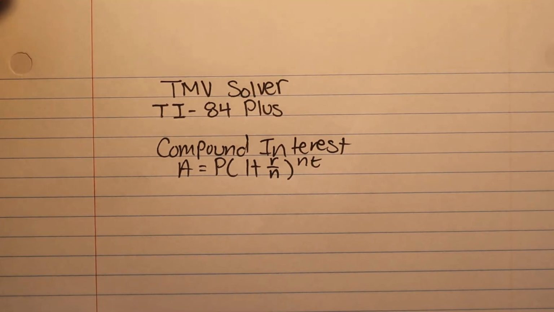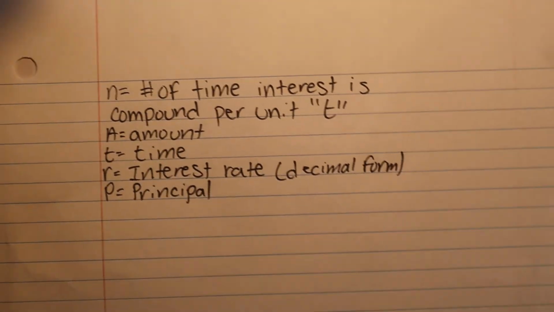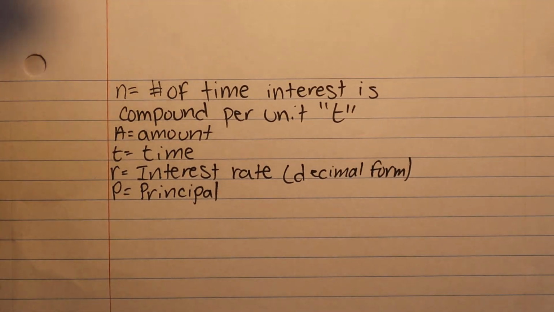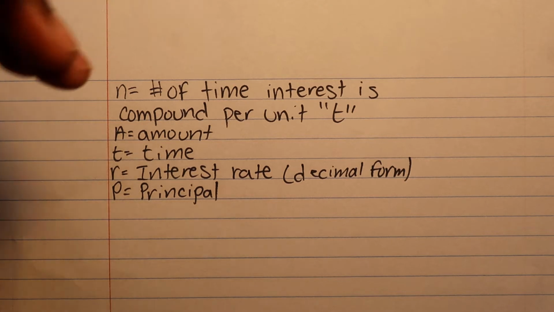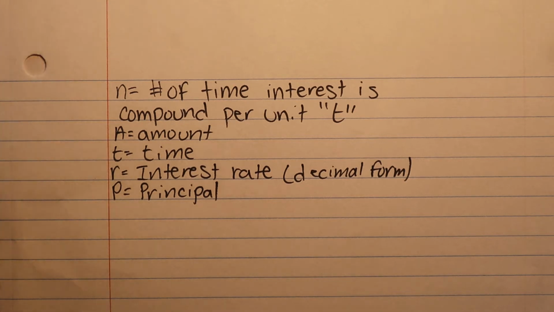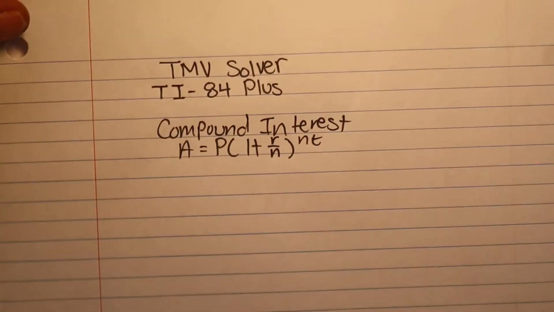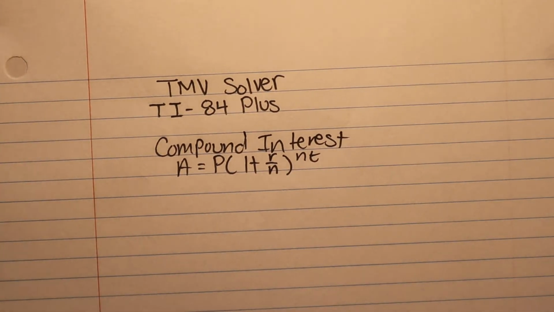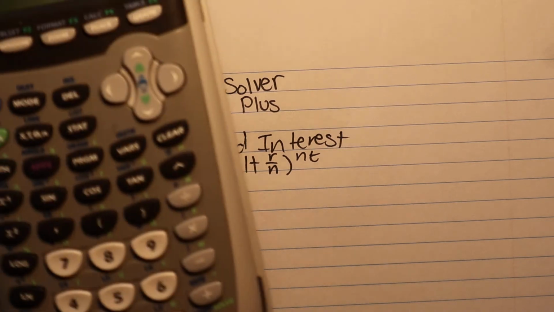So kind of like what we did in part 1, we understood what each of these letters meant. Just a little recap: n is the number of times interest is compounded per unit, A is the amount, t is time, r is the interest rate, and P is the principal. So keep that in the back of your head.